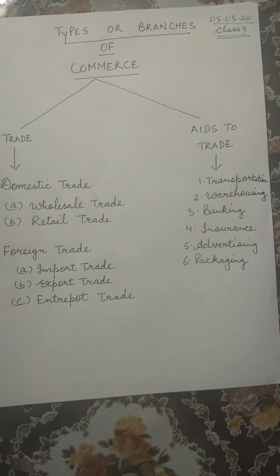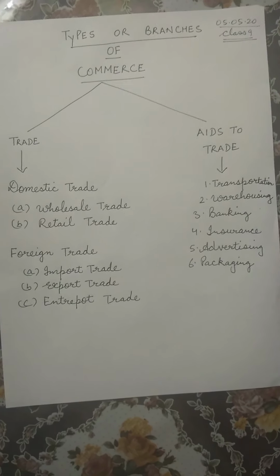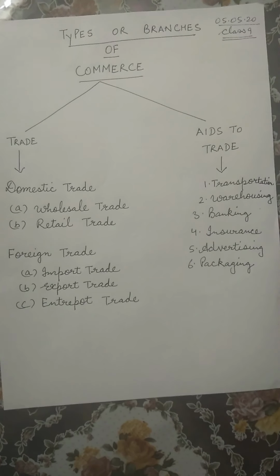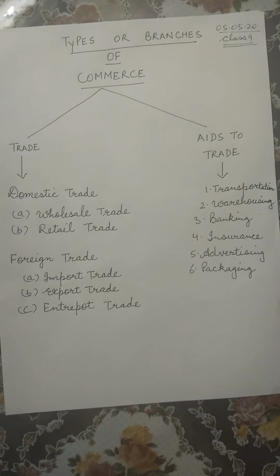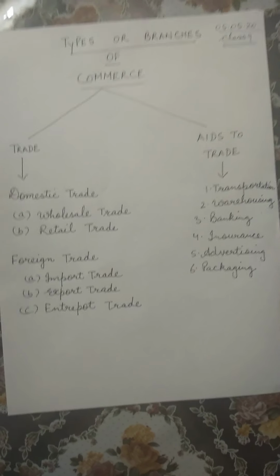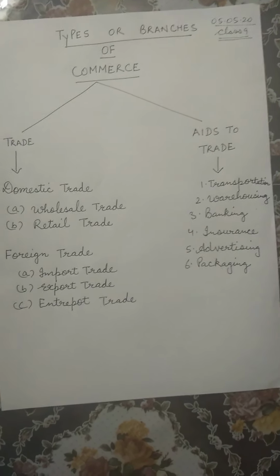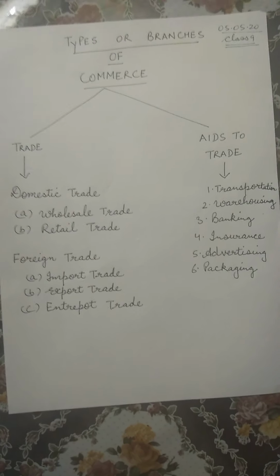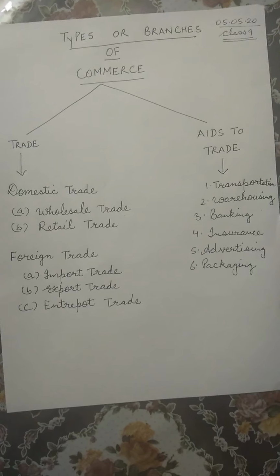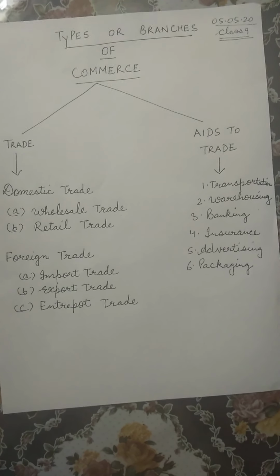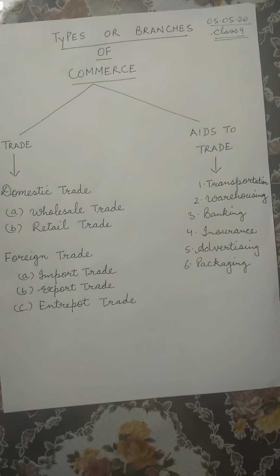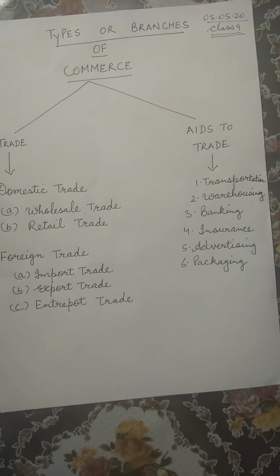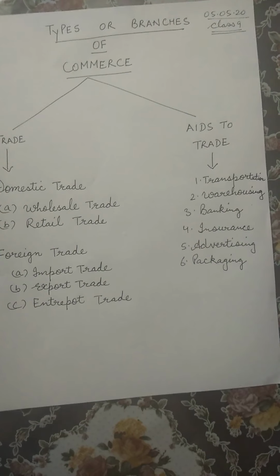For example, goods are produced in Assam. Say tea is produced in Assam, but it cannot be consumed wholly in Assam. It has to be taken to other parts of the country to carry out the trade. That is, buying and selling of tea with the purpose of earning money and carrying it to other parts of the country where it is consumed is trade.